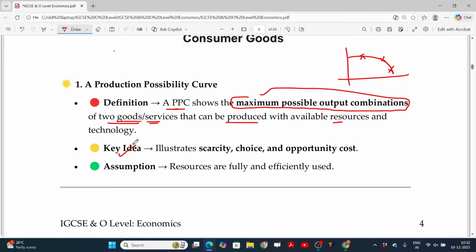Only these are the things possible. What is the key idea? Scarcity, choice, and opportunity cost can also be analyzed in this PPC. The main assumption: resources are fully and efficiently used. That's the logic.